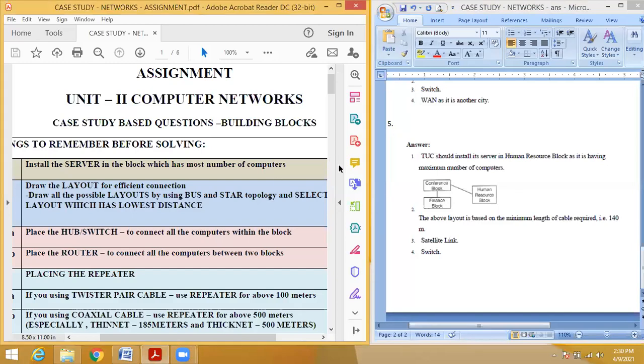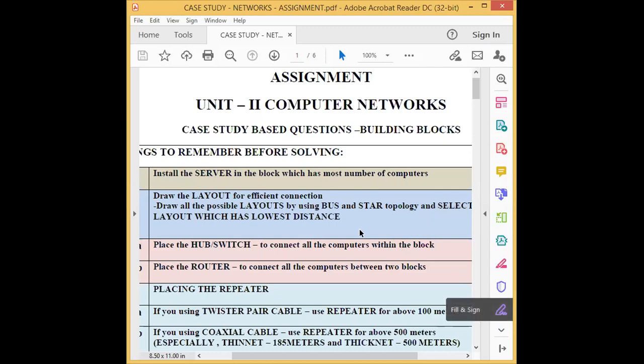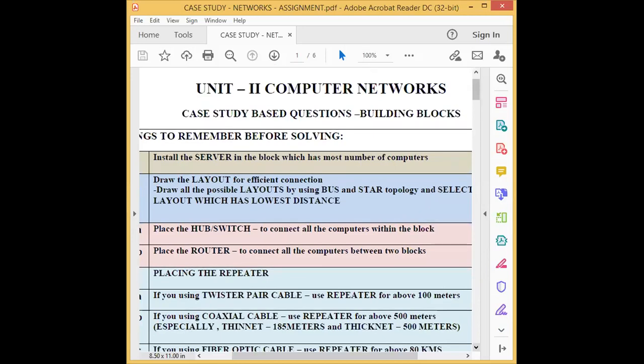I will consider your internal marks from your assignment work, classwork notes, and whatever tests you are writing, class test, weekly test, cumulative test, everything. So I request everyone to submit this assignment before tomorrow.